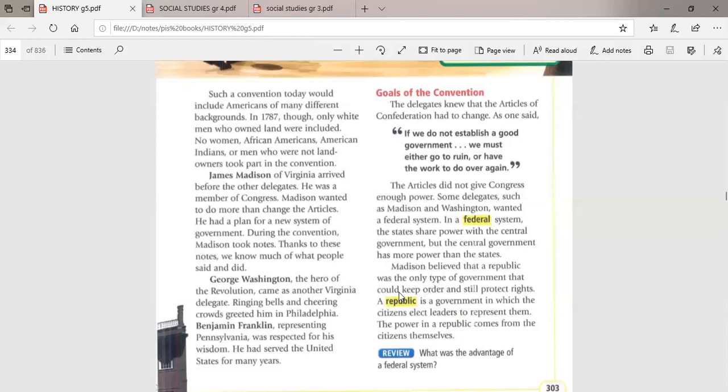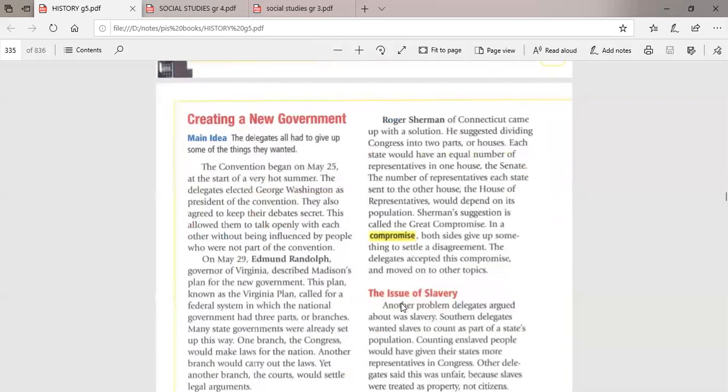What about the republic? A republic is a government in which the citizens elect their leaders to represent them, exactly like Egypt here. Who elected the leader? The citizens. So the power comes from the citizens. So will America be a federal system or a republic? Let's see now. At that time, George Washington was the leader of the convention, the leader of those people.